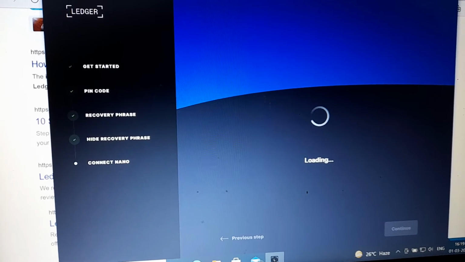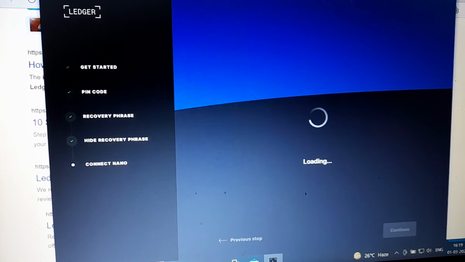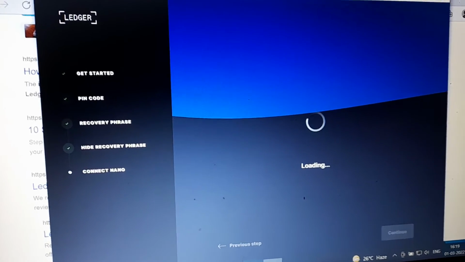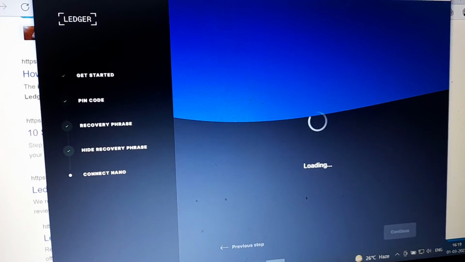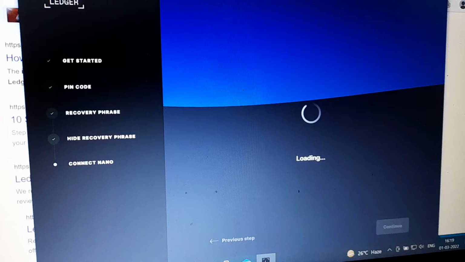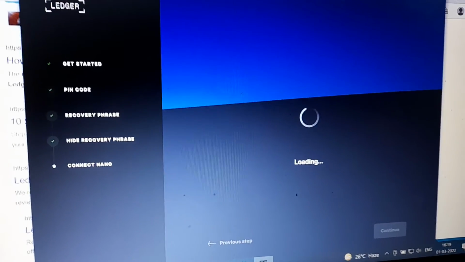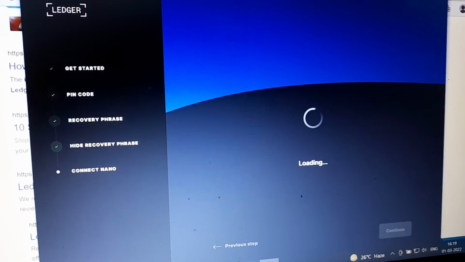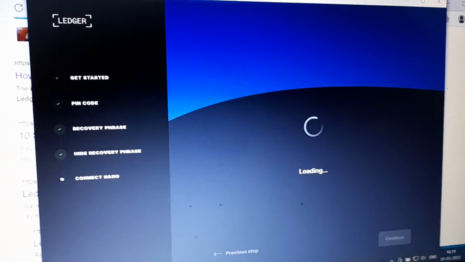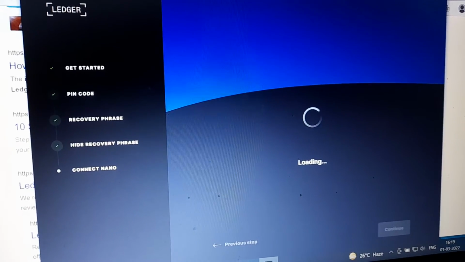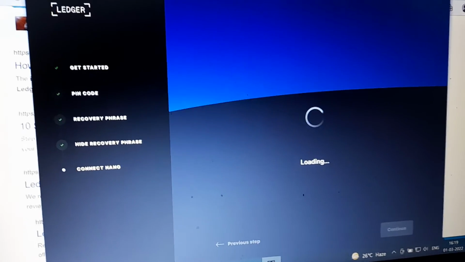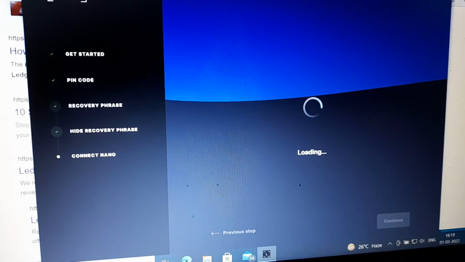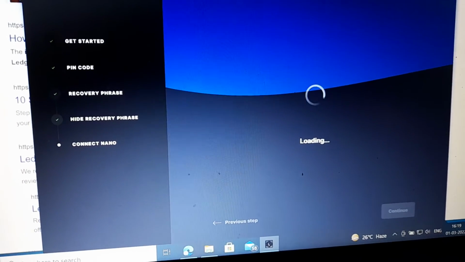Then I ran the Ledger in administrator mode, connected it to the USB port through the given cable, then set the PIN code, the correct PIN code, and then ran the Ledger Live.